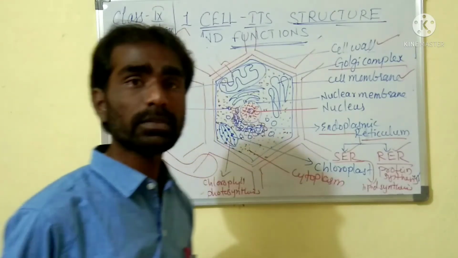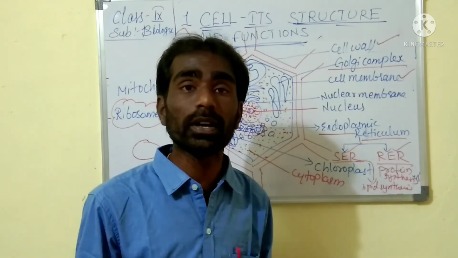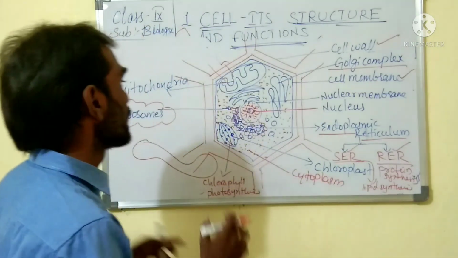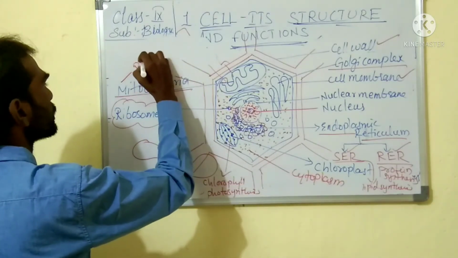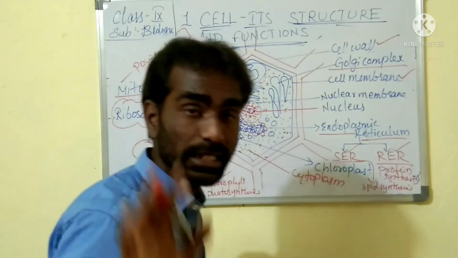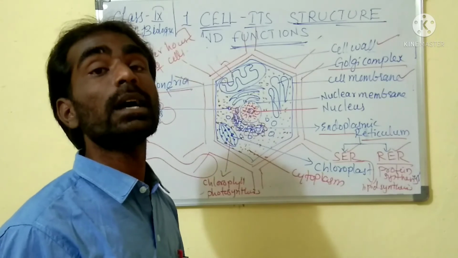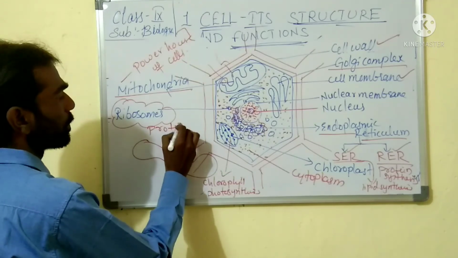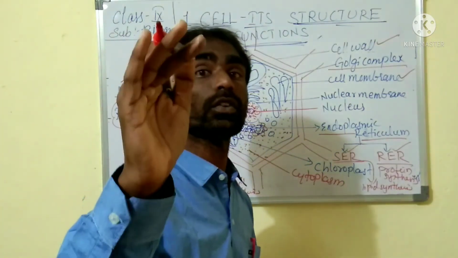Next is cytoplasm. Cytoplasm is a living fluid, or cell fluid, which is helpful for the nourishment of the cell and makes the cell a living form. Then the next one is mitochondria. Mitochondria is called the powerhouse of the cell. Whenever the cell requires energy, that energy is provided by the mitochondria. That's why it's called the powerhouse of the cell.